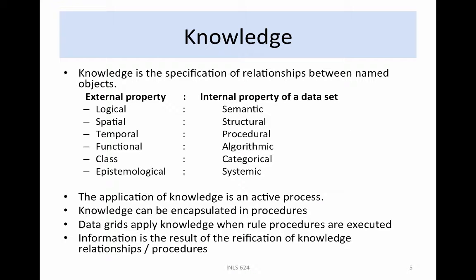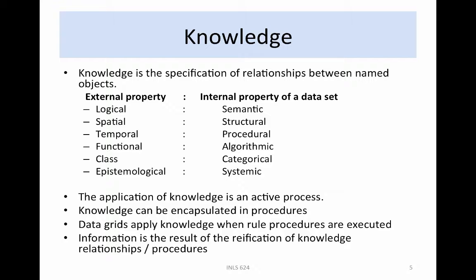Digital libraries normally concern themselves with semantic and logical relationships. Ontologies are developed that express the relationships between names. In order to build a computer actionable form of knowledge, we need to consider a much broader set of relationships. These include logical or semantic relationships on names, spatial or structural relationships on space, temporal or procedural relationships on time and causality, functional or algorithmic relationships on mathematics, class or category relationships on organization, epistemological or systemic relationships on systems.